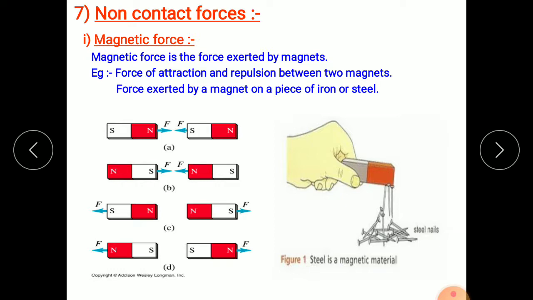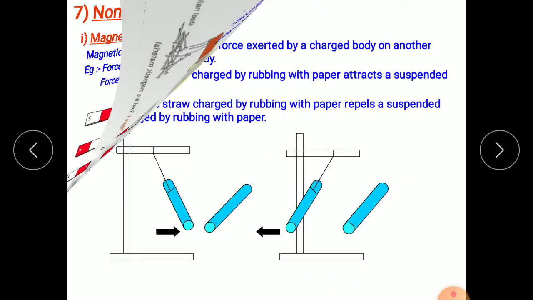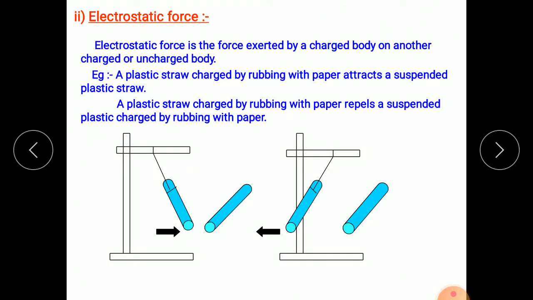That's why it is a non-contact force, because this force can attract or repel from a distance, can push or pull from a distance. Okay, and you also know that opposite poles, the unlike poles, attract each other and the like poles repel each other. So magnetic force is a non-contact force. In the same way,